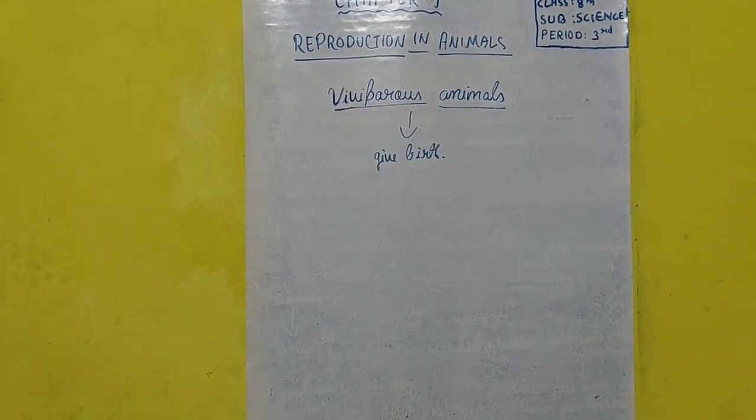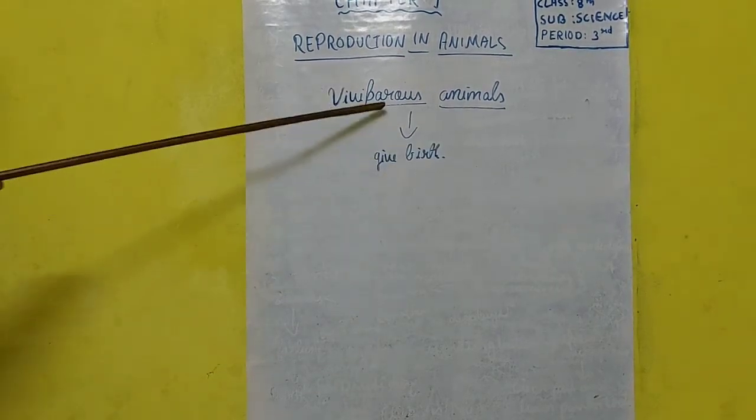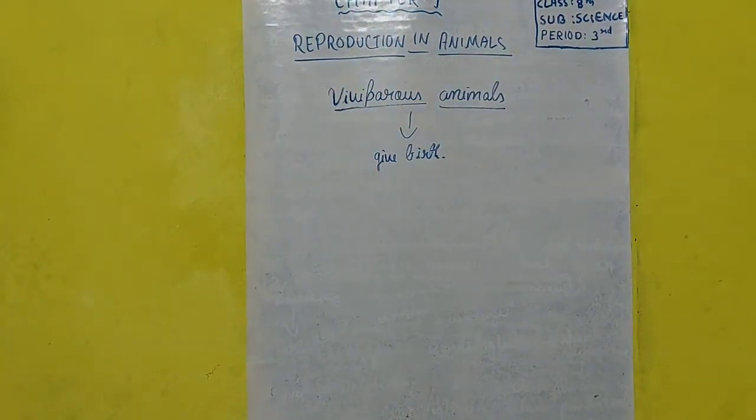Now the second category is viviparous animals. These are animals which give birth to their young ones, and here the development of the zygote takes place in a normal manner inside the female body. After fertilization, embryo formation and fetus formation, the females deliver their young ones, and the normal processes go on.